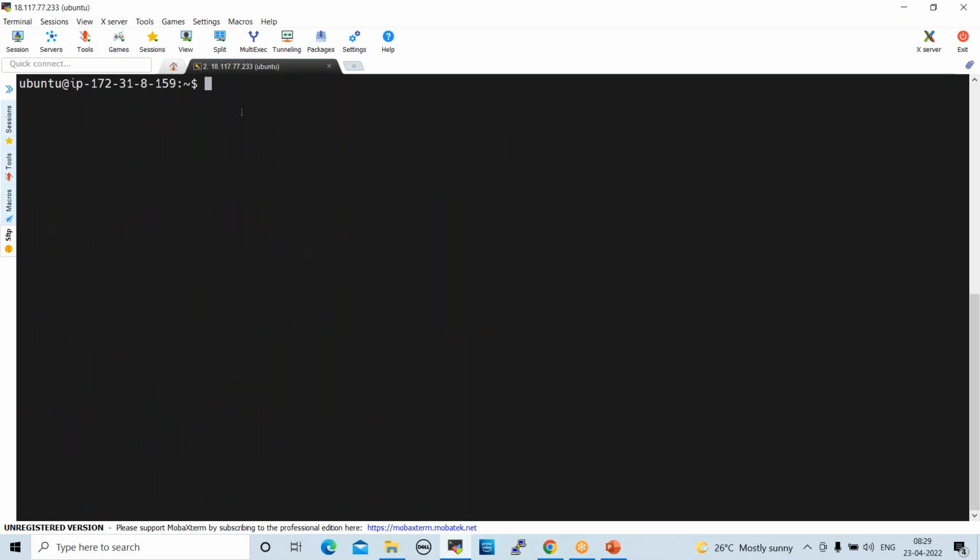So we already updated the internal repository, right? Now I want to install Java because Tomcat is also a Java-based application, right? Now sudo apt, same commands, same functionality, same commands here also in MobaXterm. Okay. sudo apt-get install -y openjdk-8-*.